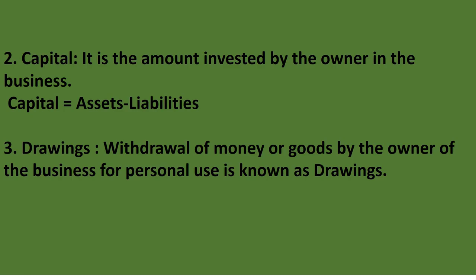Fine. It is termed as capital. So it is a liability of the business entity to its owner. It is also termed as internal liability, or we can say proprietor's fund or net worth.